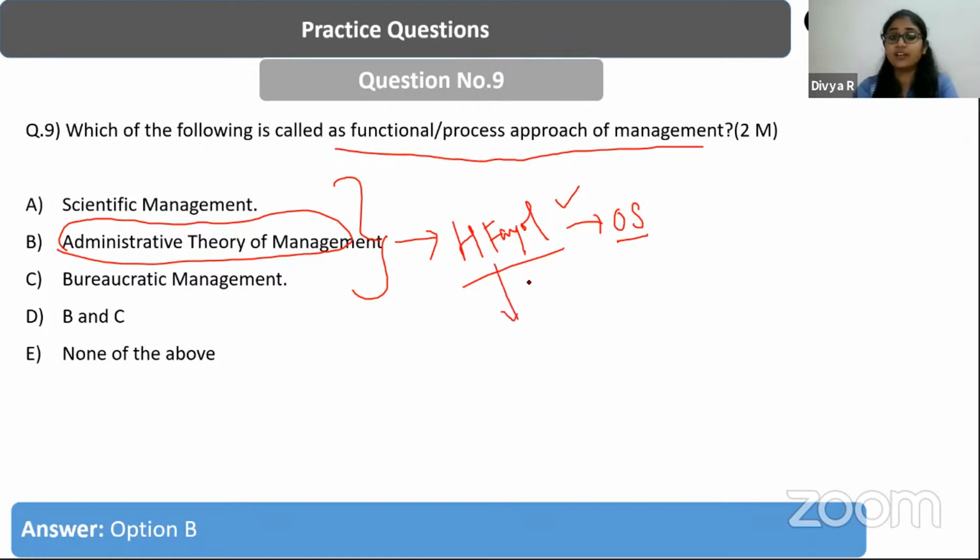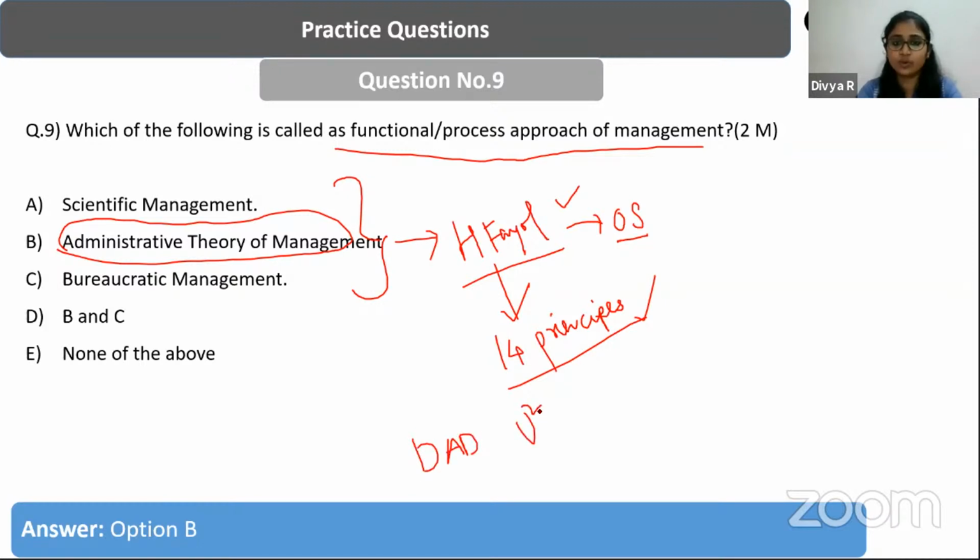It is Henry Fayol who has given 14 principles of management. There are so many important principles that Henry Fayol has given. So try to remember all the 14 principles, guys. It can be asked. Can we have a quick revision with respect to the 14 principles? What is the thing that we can use for revising all the 14 principles? You can use DAD,